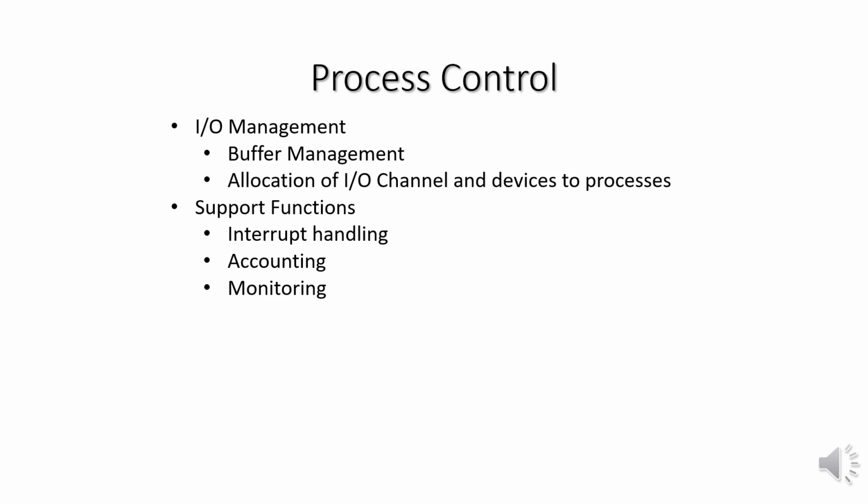And under accounting, the operating system tracks all the functionalities taking place in the computer system at a time. All the details, such as the types of errors that occurred, are recorded by the operating system. And the OS also monitors the entire system.